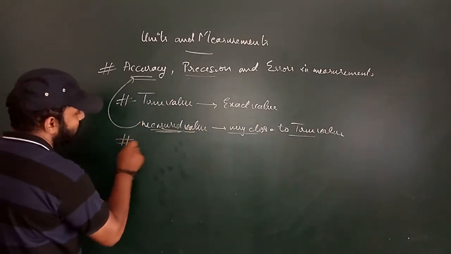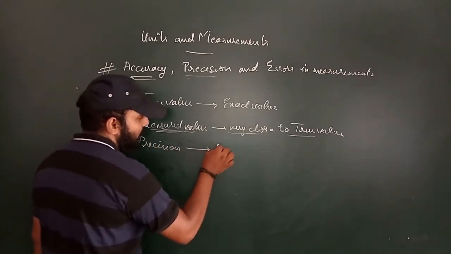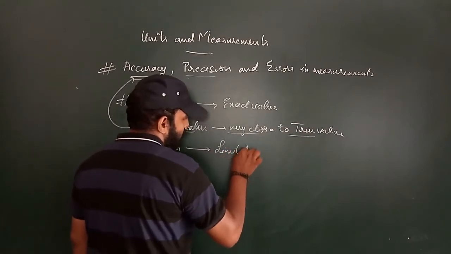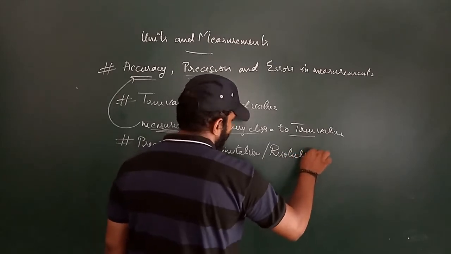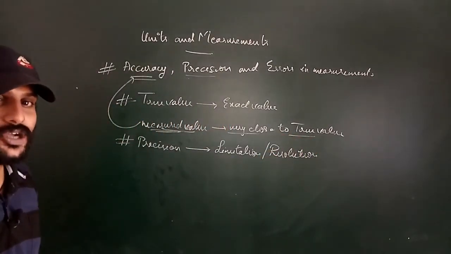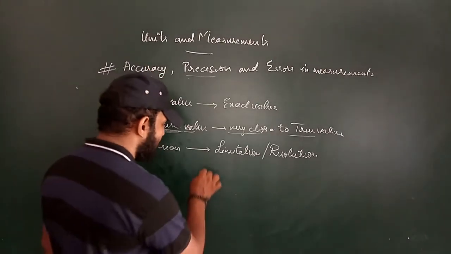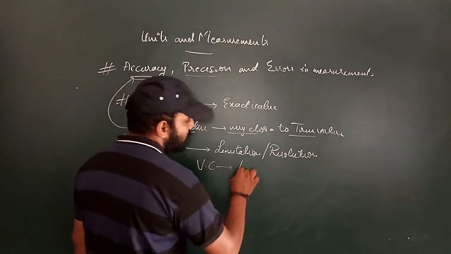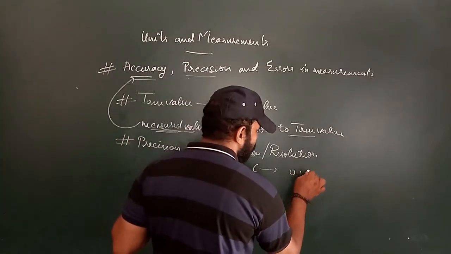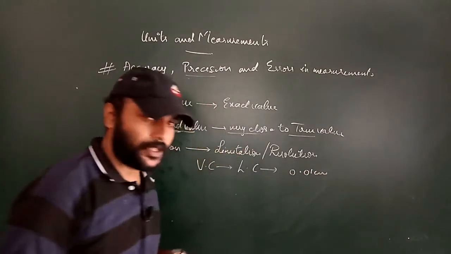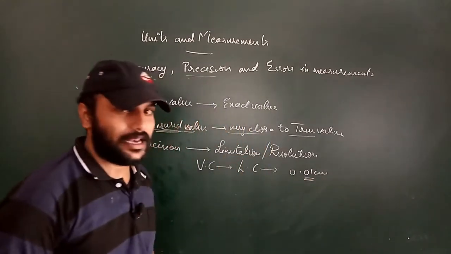Now, what is meant by precision? Precision is nothing but the limitation, or we can say the resolution, of the instrument. If you take the vernier calipers, what is the least count of vernier calipers? The least count of vernier calipers is 0.01 cm. Okay, 0.01 tells about the limit of that vernier calipers.